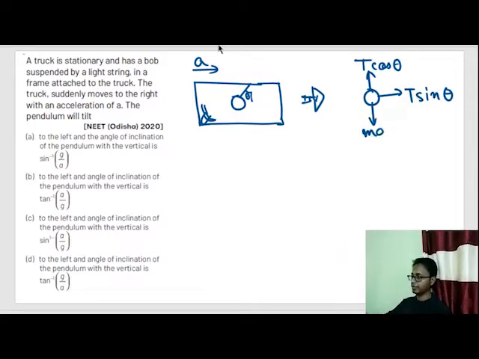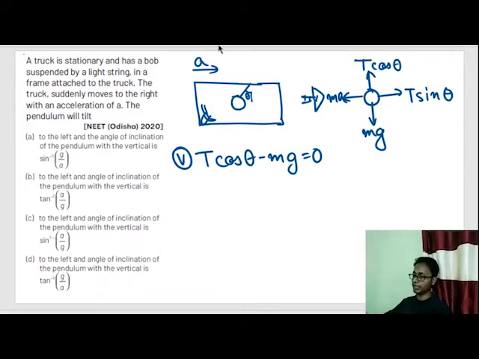Downward mg, and the pseudo force is the mass of this bob times acceleration. In the vertical component we get T cos theta minus mg is equal to 0. mg goes to the right hand side, so T cos theta is equal to mg. In the horizontal component we get T sin theta minus ma is equal to 0. We send the ma to the right hand side, so T sin theta is equal to ma.